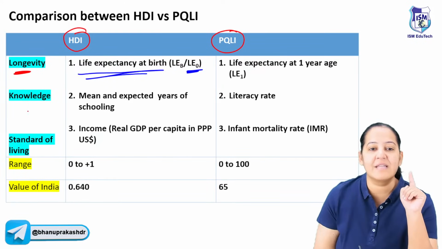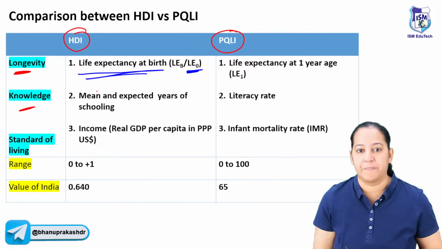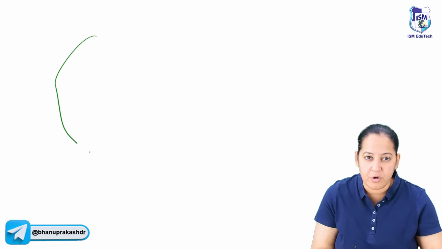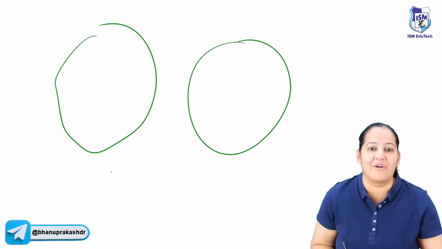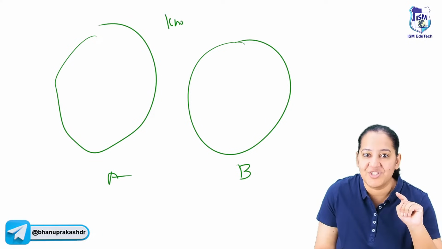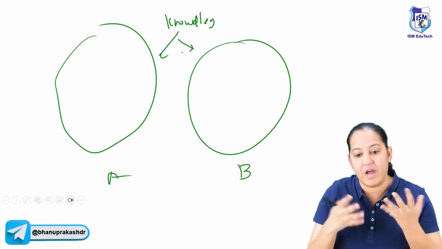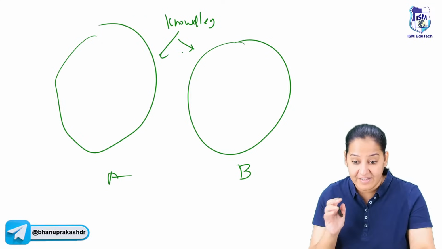The second thing is the knowledge of that country. I'm not asking you the knowledge of one person. I'm asking you the knowledge of this country. These are two countries, A and B. How do you measure the knowledge of a community, a country? There should be a criterion to measure it, no?